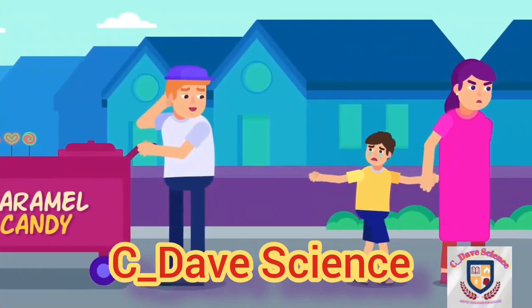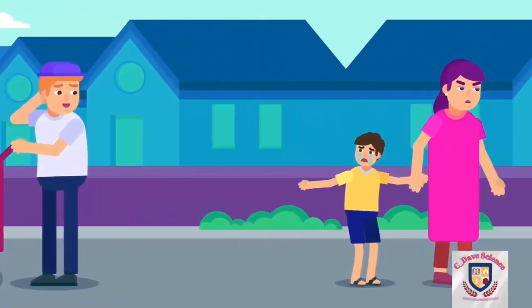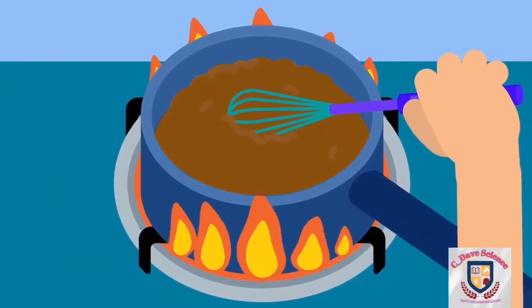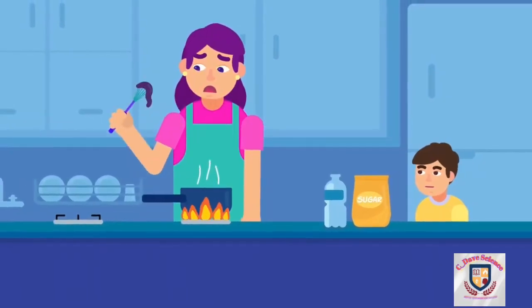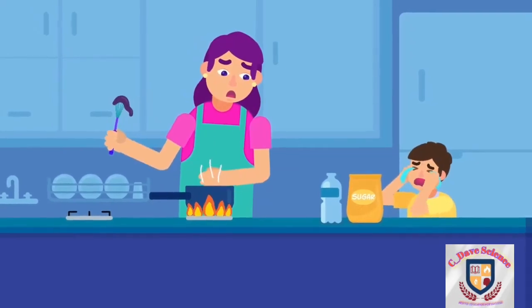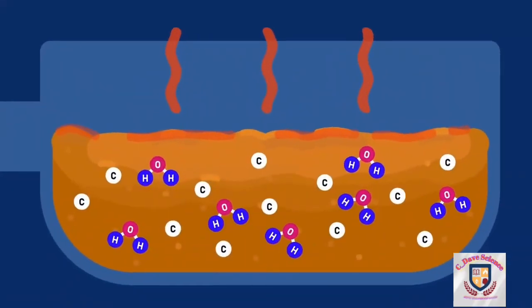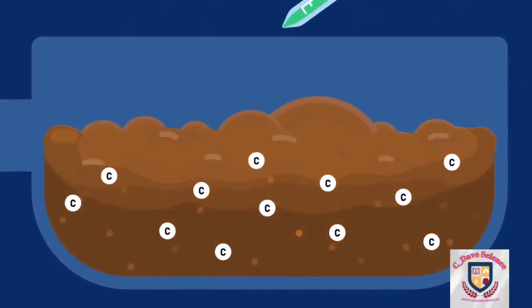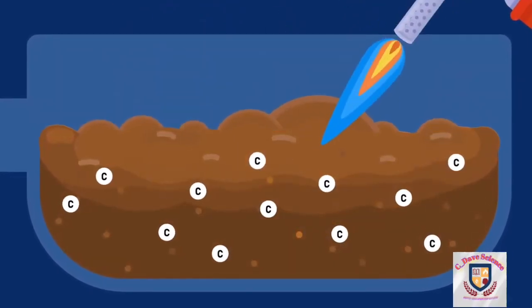What is an element? You are craving sweetness. Ever tried making caramel from sugar? You may have noticed that if we heat the sugar for too long, it turns black and bitter, unlike the sweet, tasty caramel we are used to. This is because the sugar is broken down into carbon and water vapors. Carbon cannot be broken down any further, as it is an element.